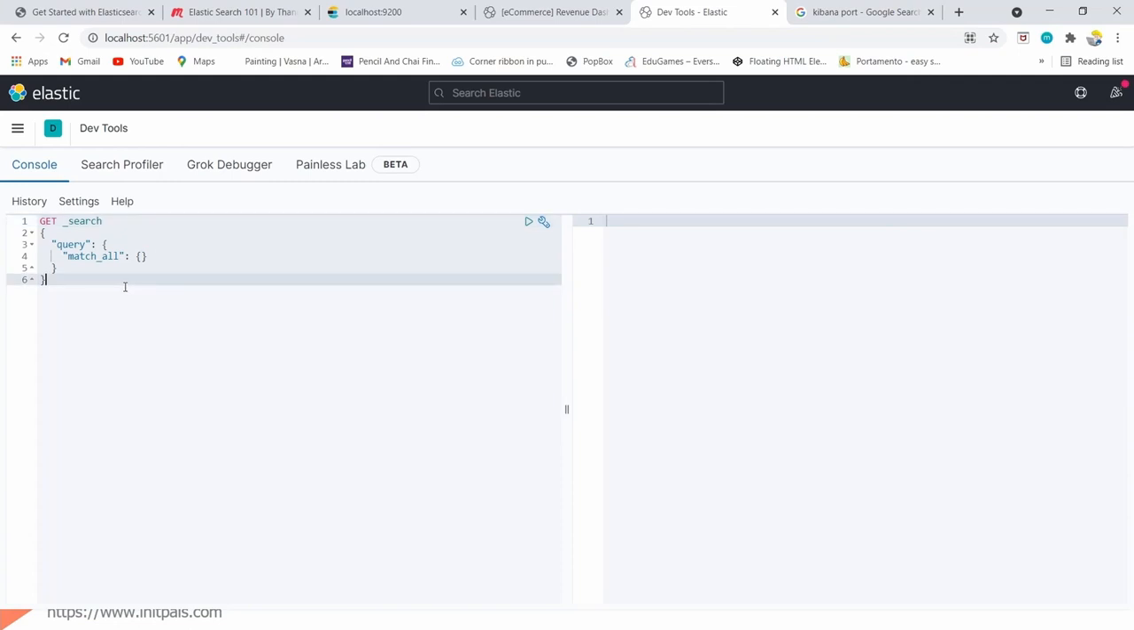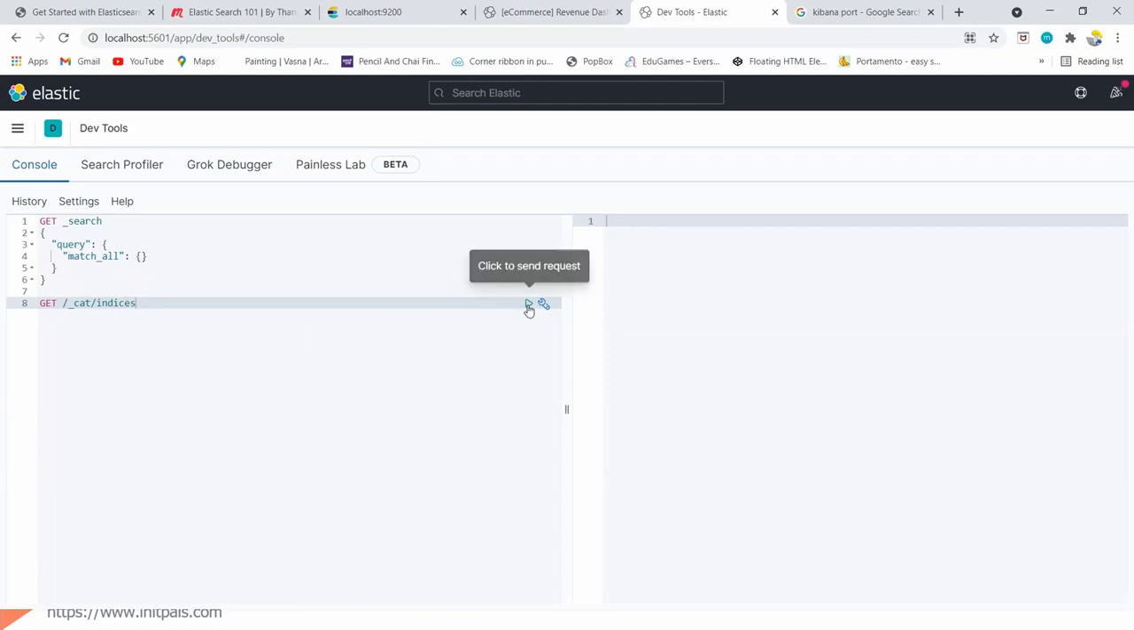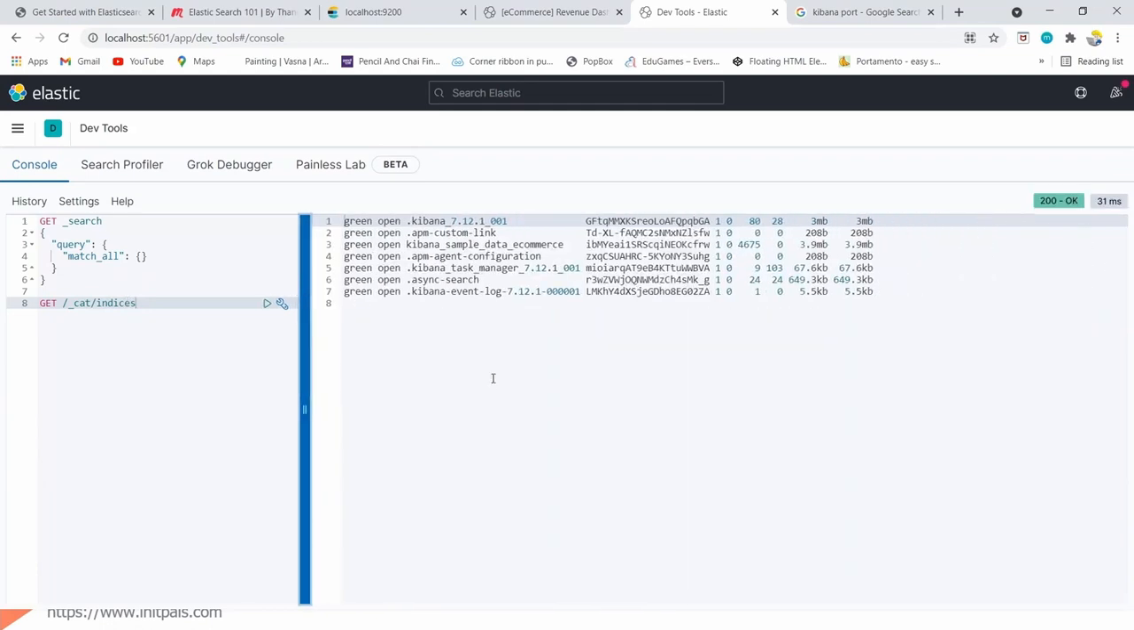So for example, let me go and see what data is available here. Let me quickly try some things. This may be a little bit confusing, but that's fine, we will continue. Indices. Here you can see that there are several indices. These are the indices.